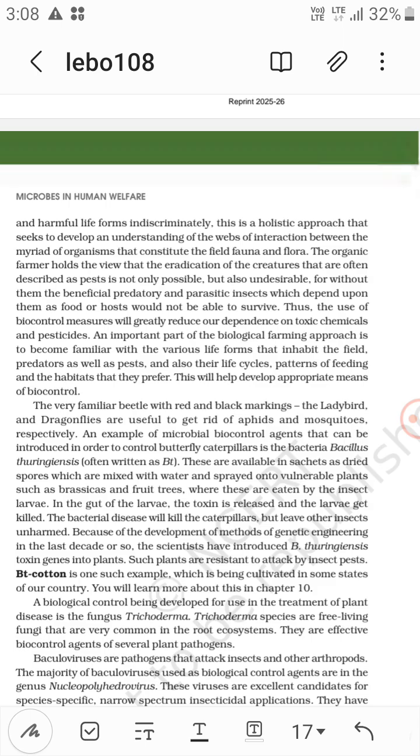The bacterial disease will kill the caterpillars, but leave other insects unharmed. Because of the development of methods of genetic engineering in the last decade, scientists have introduced Bacillus thuringiensis toxin genes into plants. Such plants are resistant to attack by insect pests. Bt cotton is an example.